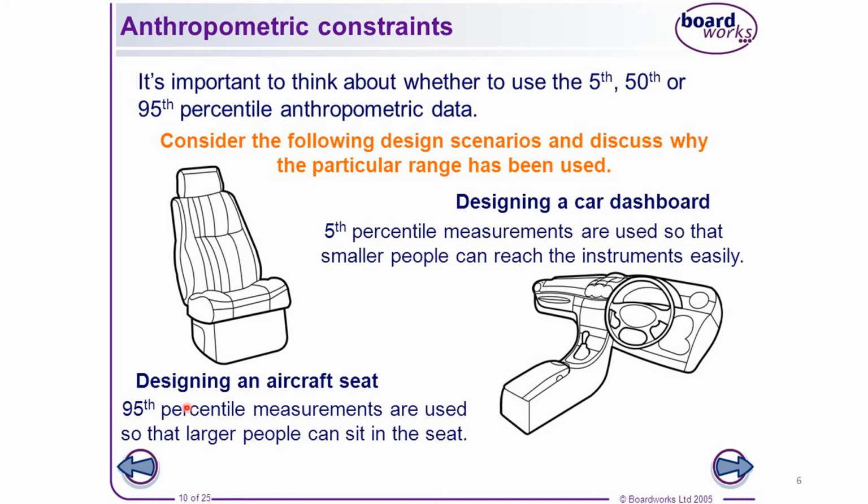Now if you are designing an aircraft seat, or if you take another example, designing the entrance for a doorway of a classroom, in that case you are expecting that the tallest person also should be able to freely fit into that classroom or that seat. So here 95th percentile data should be used, so that the larger people can sit in the seat comfortably, or in the case of a classroom entrance or doorway, the tallest person can also enter freely. So hope you have understood the significance of anthropometric constraints.